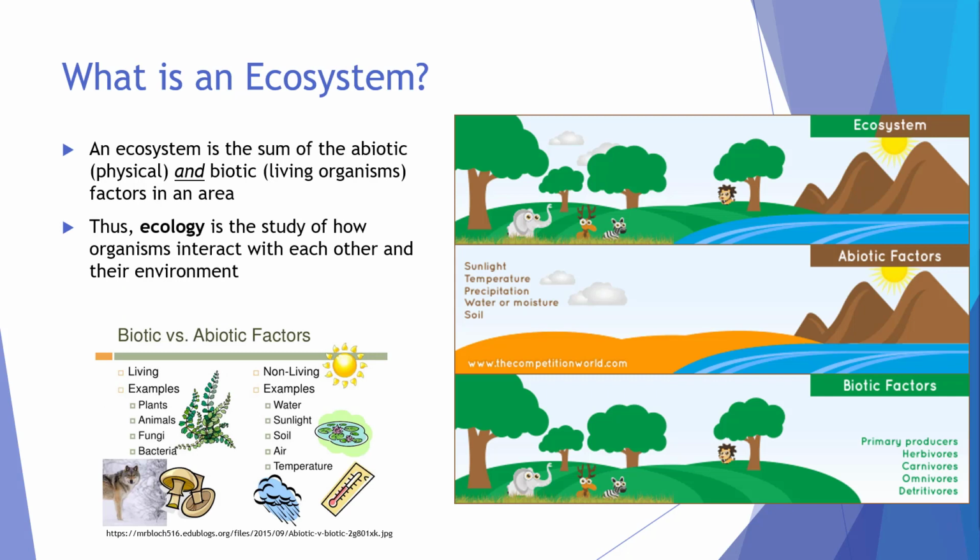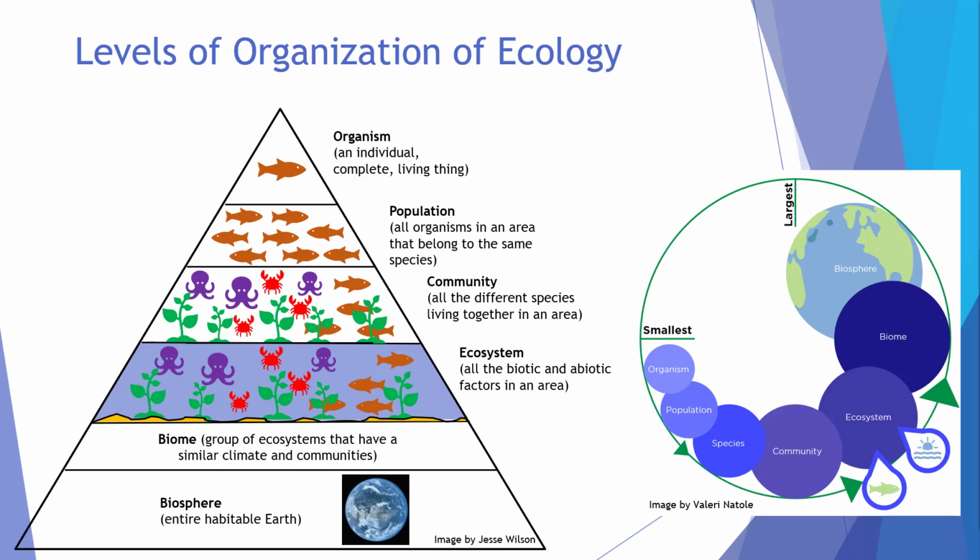So what is an ecosystem? An ecosystem is the sum of all the abiotic and biotic factors within an area. These pictures give you examples of the abiotic and biotic variables within an ecosystem. Ecologists study ecosystems, and ecology is the study of how organisms interact with each other and their environment. So we have defined an ecosystem, but let's define the other levels of ecological organization.